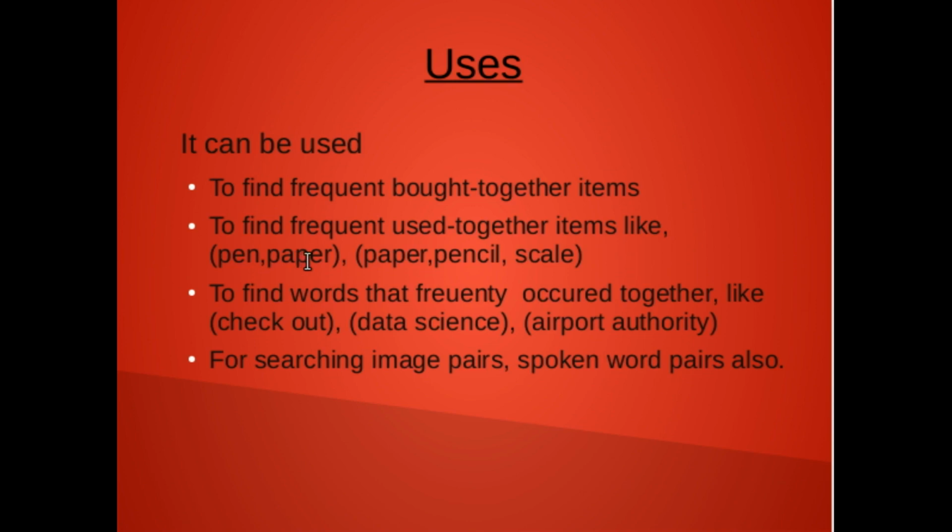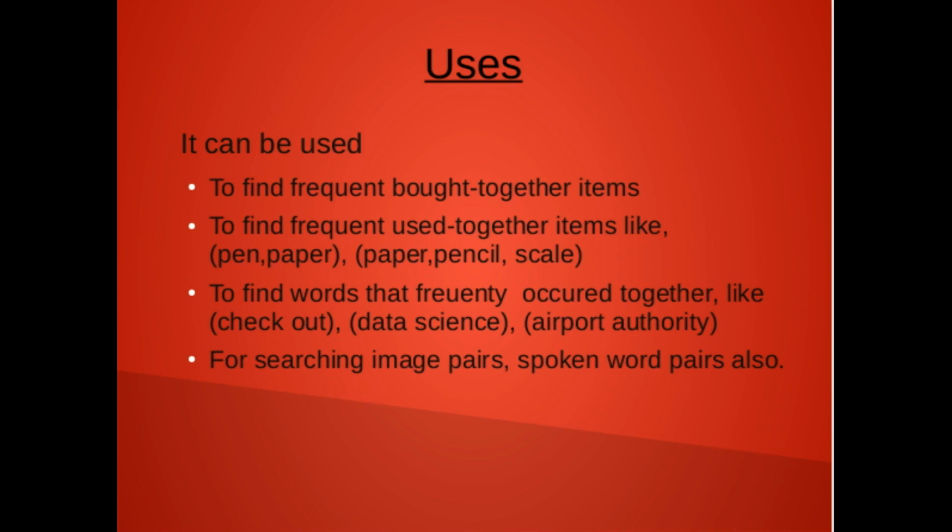It can be used in text processing also. If the words are stored as items in the database and the text context is stored such that we know which words occurred with which word, then we can find which words frequently occur together. In such a way, the Apriori algorithm can be used in image processing and spoken word speech processing also, to find image pairs or spoken word pairs.